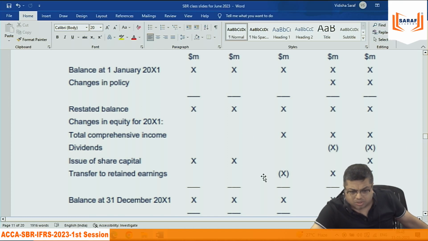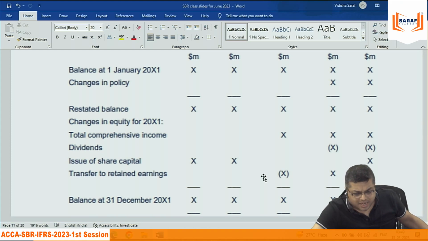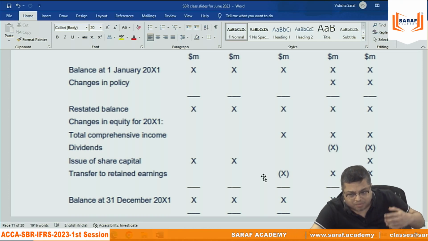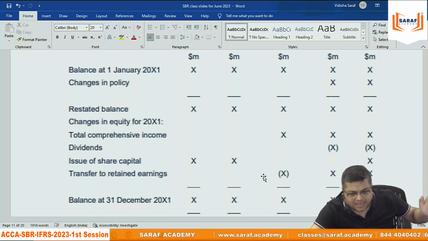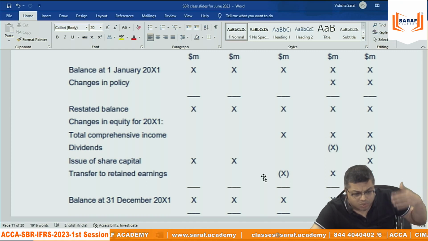I studied accounts in 95, 96 in CA Inter, then in 97, 98 in CA Final. Then you can see that in other courses also. So when I studied, there was no statement of changes in equity at that time. We used to prepare PL appropriation, profit and loss appropriation account. Those who belong to my community, maybe 95 to 2000, you studied accounts.